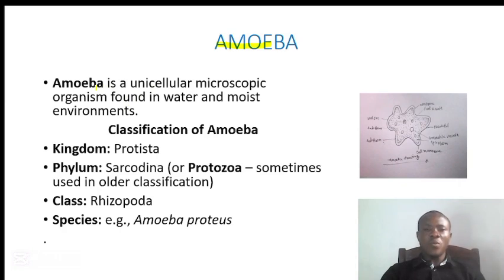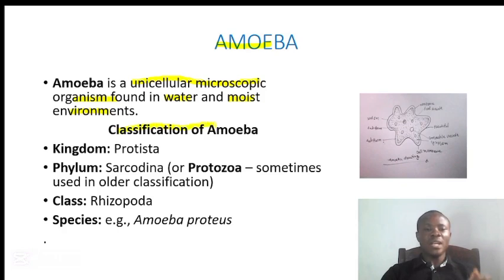So this amoeba, it has an irregular shape. That means it doesn't have a definite shape. This amoeba is a unicellular microscopic organism. It is found in water and moist environments. In case you will be asked to give its habitat, it is found in water and moist environment.